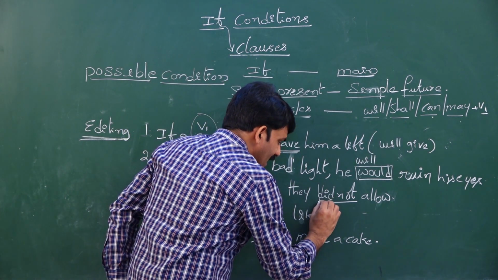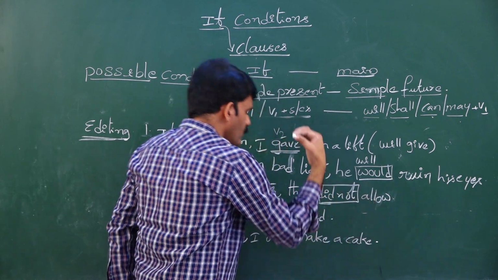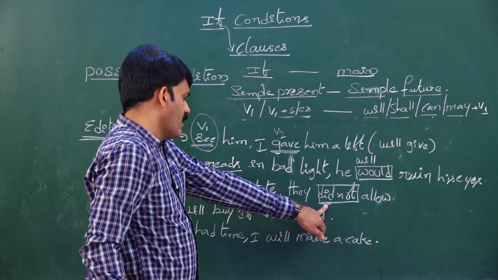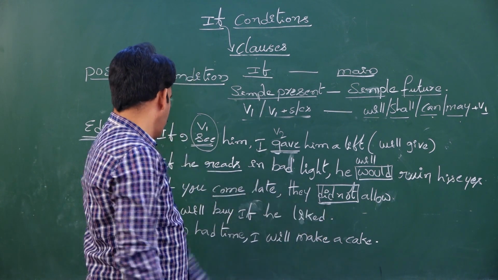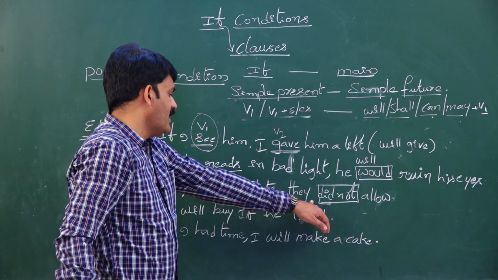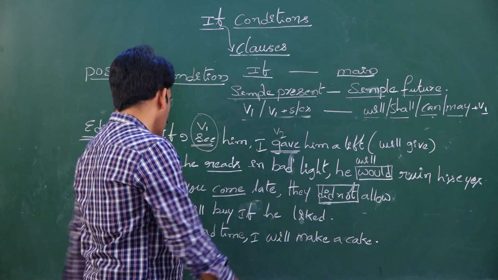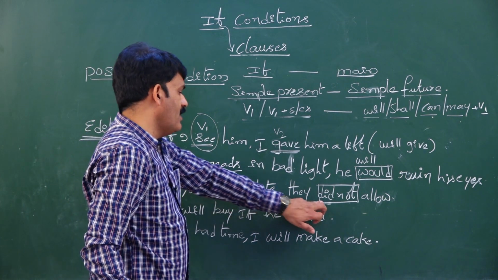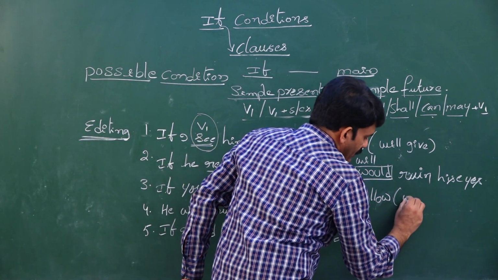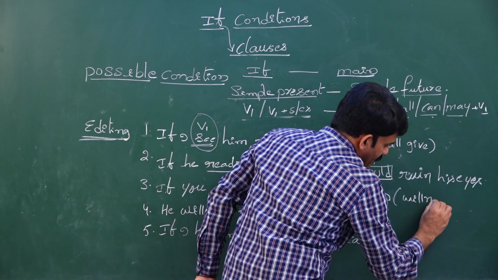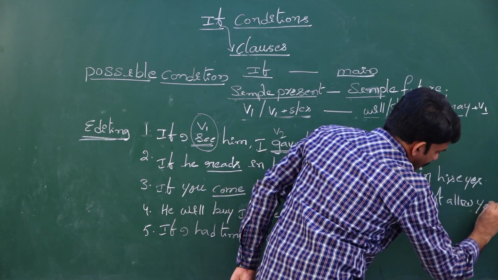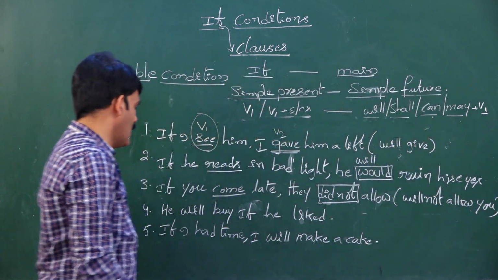What is the tense of the main clause here? Did not. So you have to write they will not allow you, not they did not. They will not allow you.